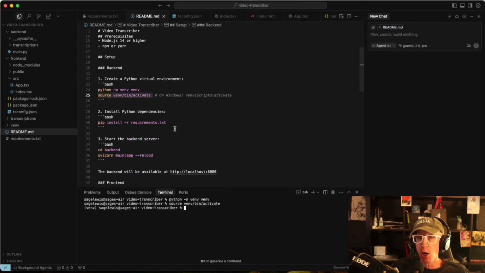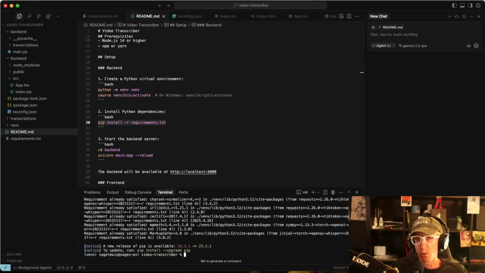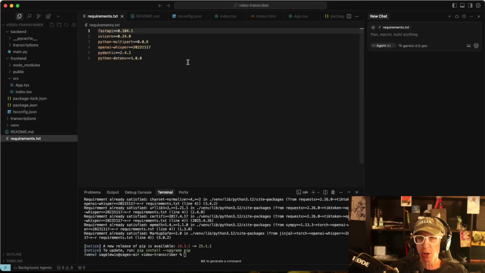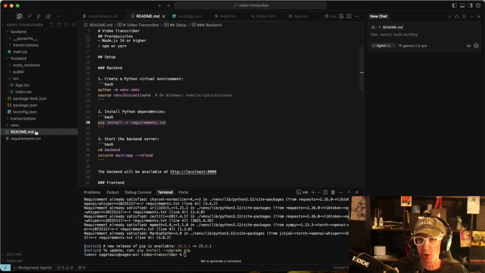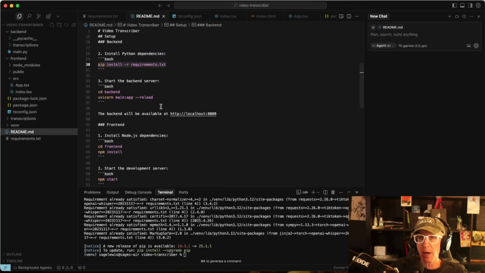So here I'm going to run this real quick, because I don't know when the last time I ran this was. These are the required packages. If you look here, these are the tools that this needed, and so I'm just having it install them.